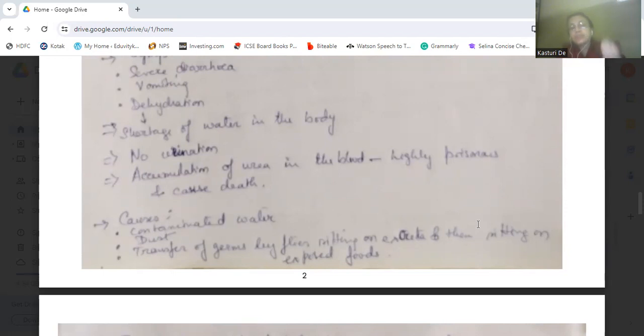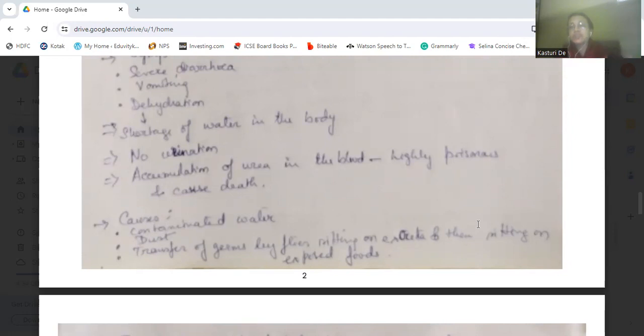Okay. Cholera is caused due to the contamination of water, dust, and even transfer of germs by flies. When the flies sit on the excreta or the feces, and then they sit on the exposed foods, they can contaminate the food.